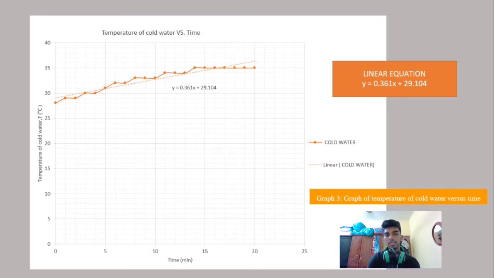But it gives a more accurate best fit line, with the linear equation y equals 0.361x plus 29.104. In this case, the gradient is positive, because the temperature of cold water increases with time.